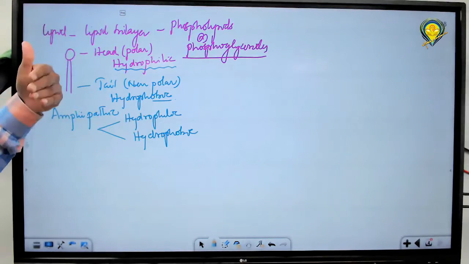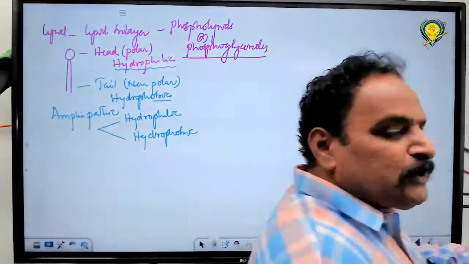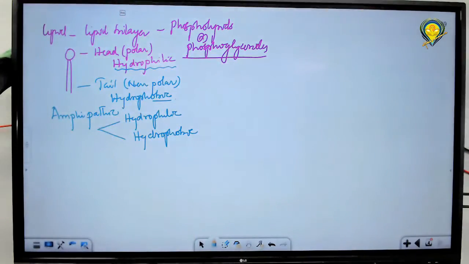And the tails are projected towards the center. When you see the membrane, tails are projected towards the center, so they are protected from the aqueous environment. The membrane is exposed to water or moisture on the surface only.